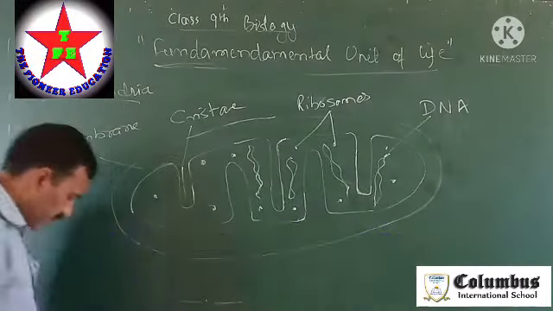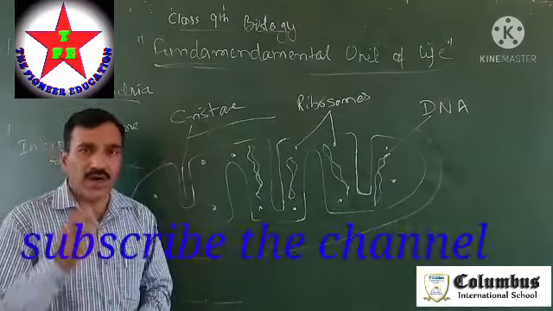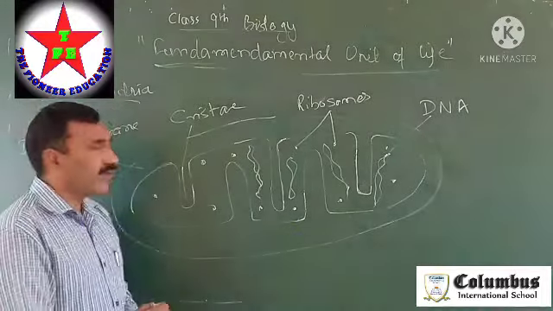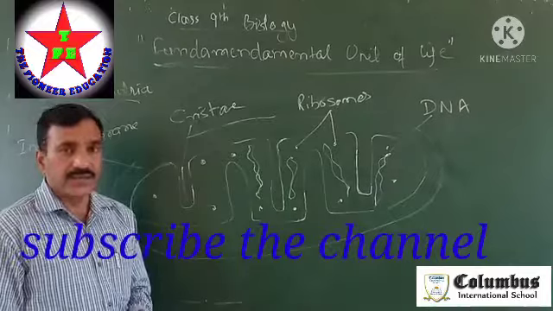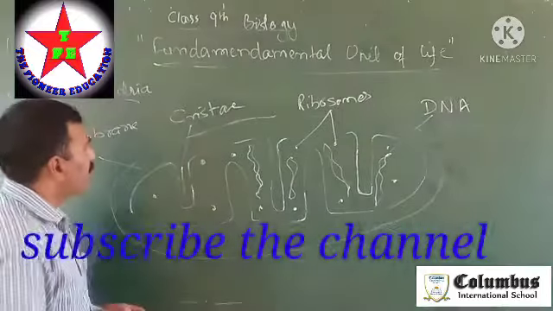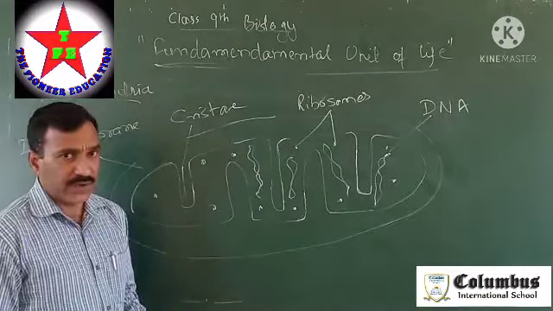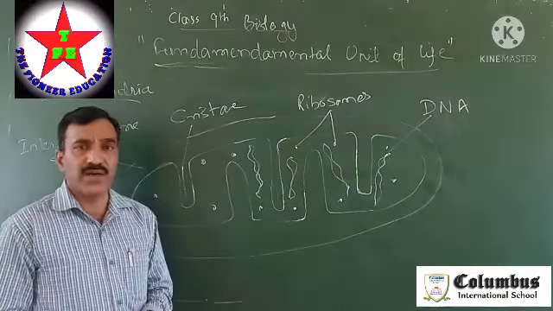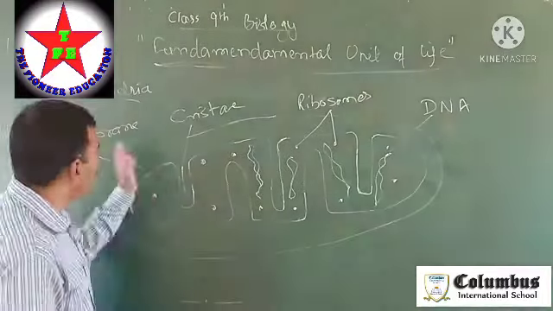Mitochondria. So dear students, mitochondria is one of the cell organs of a eukaryotic cell. Earlier, you have come to know very well about eukaryotic and prokaryotic cells. There are two types of cells on the basis of their origin: the prokaryotic and the eukaryotic. Mitochondria is one of the cell organs of a eukaryotic cell. This we have learned in previous classes. We will continue from there.